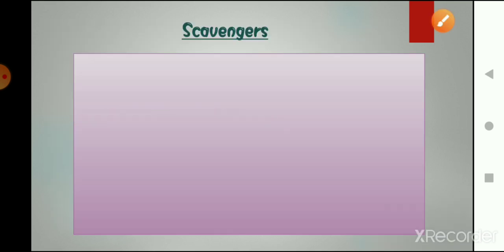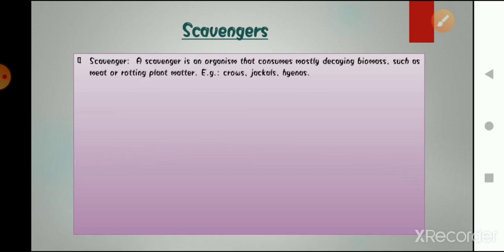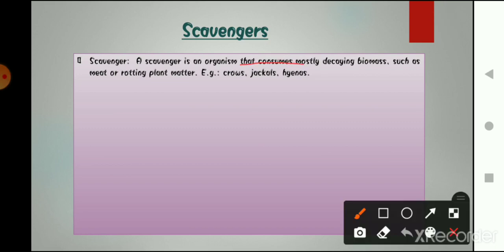Now the topic that we are going to read now is scavengers. We have talked about herbivorous, carnivorous, omnivorous. Herbivorous eat plants, carnivorous eat the flesh of other animals, omnivorous eat both plants as well as animals. Scavengers are, a scavenger is an organism that consumes mostly decaying biomass, such as meat or rotten plant matter.